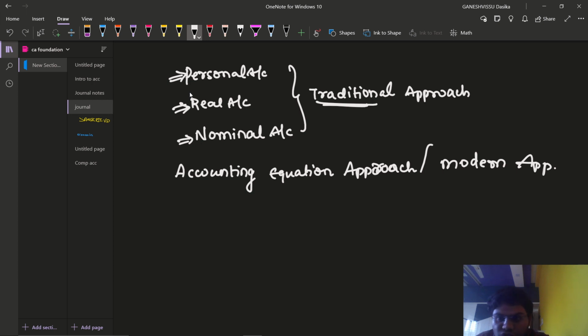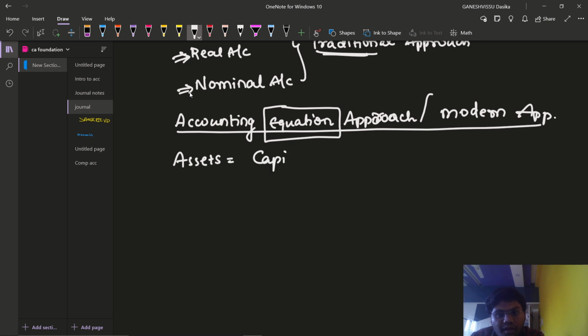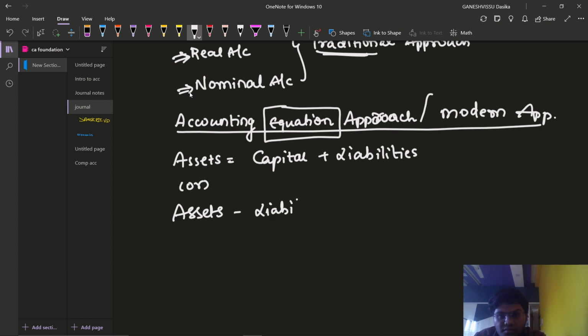The accounting equation approach is also known as the modern approach. What does it mean by accounting equation approach? The name only says there will be some equation. Of course, for accounting there is some equation which is known as assets is equal to capital plus liabilities, or assets minus liabilities is equal to capital.